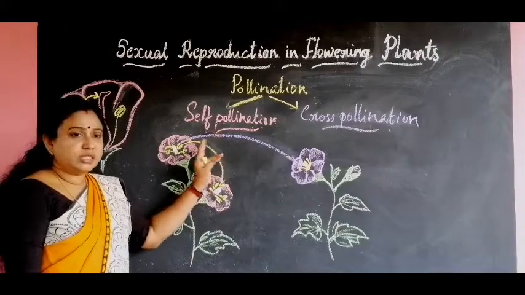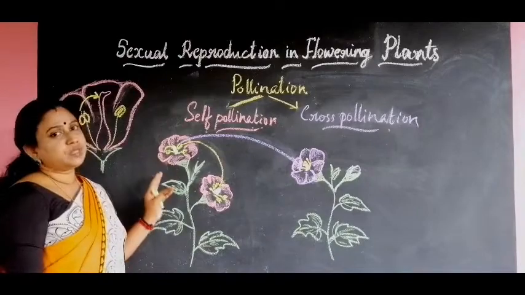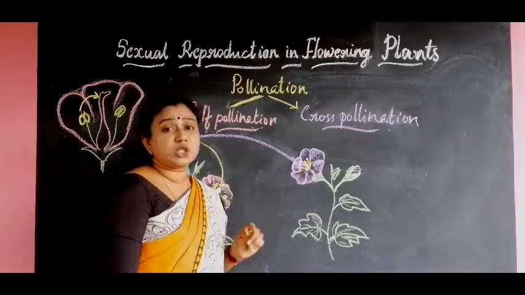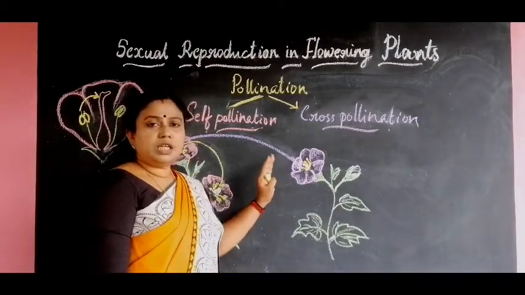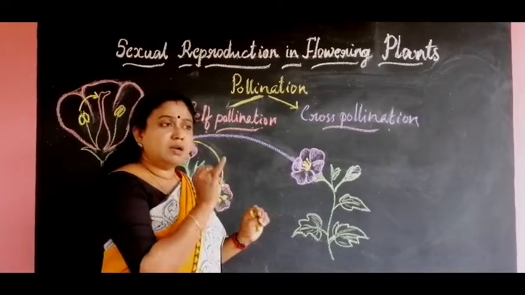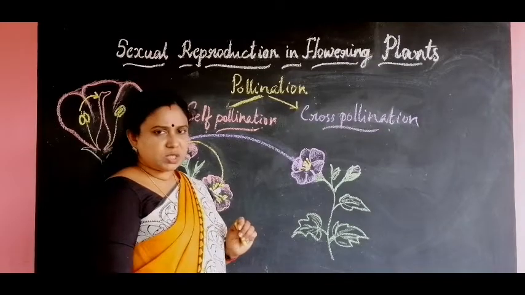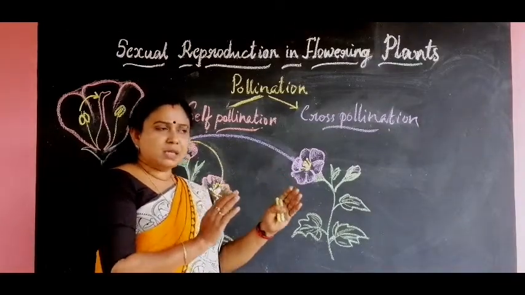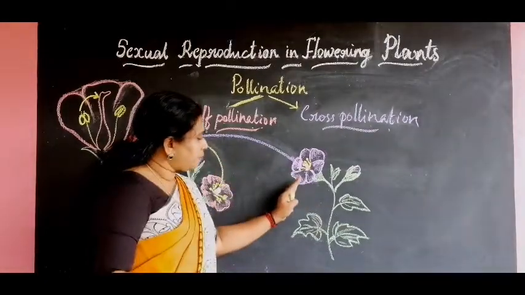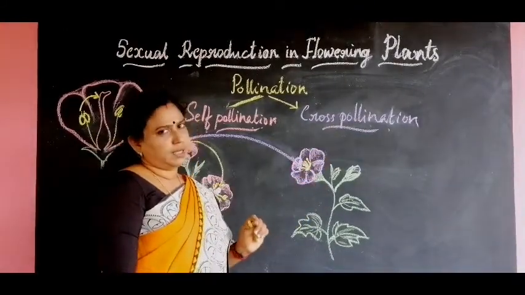Self-pollination takes place in bisexual plants. That means it is having two reproductive structures, male and female. But cross-pollination can take place in unisexual flowers. See, in papaya, male plant is there and female plant is there. Male plant produces the male flowers with stamens, and the female plant produces the female flowers with pistil. So that will be two different plants. So pollination can take place from the male plant to the female plant. That is called cross-pollination.